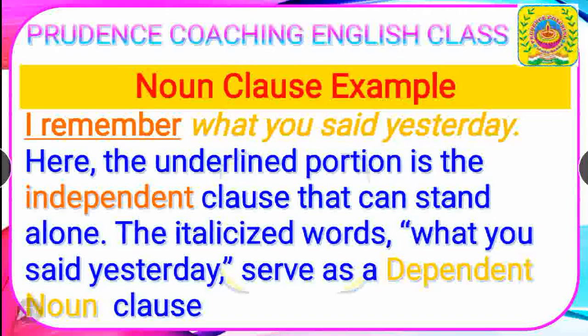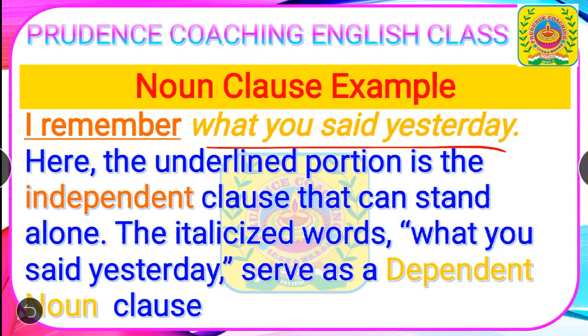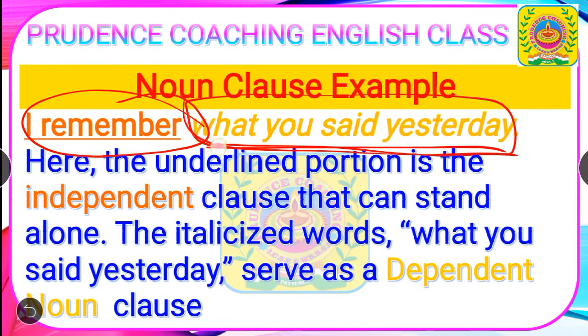Next, the example. I remember what you said yesterday. As we have explained, you can see, students, here what you said yesterday serves as the complement of the first independent clause, I remember. So here what you said yesterday is acting as the noun of the sentence. That's why this is the dependent noun clause.